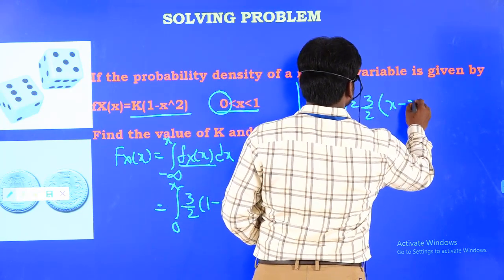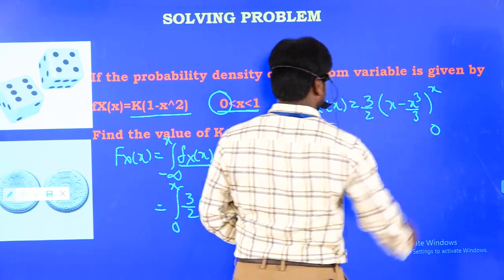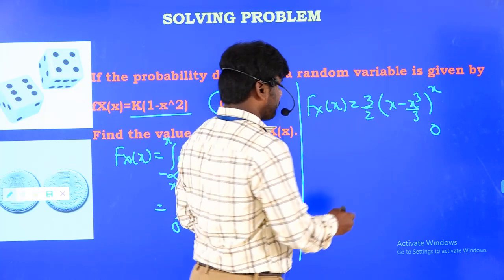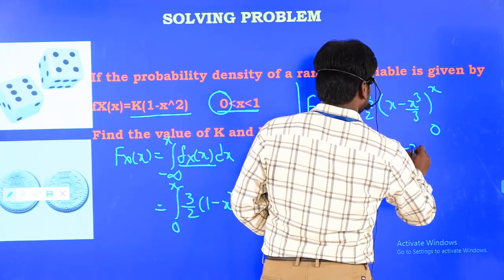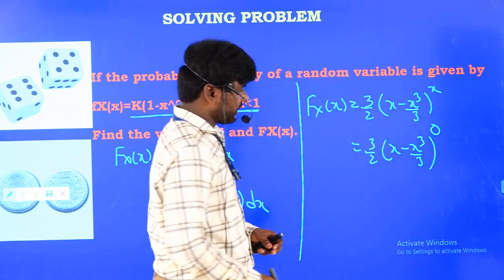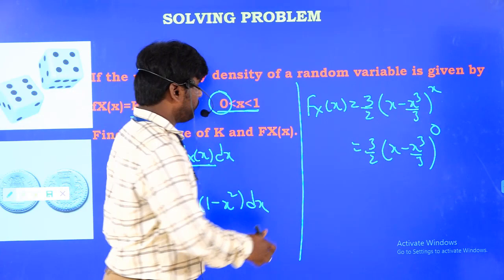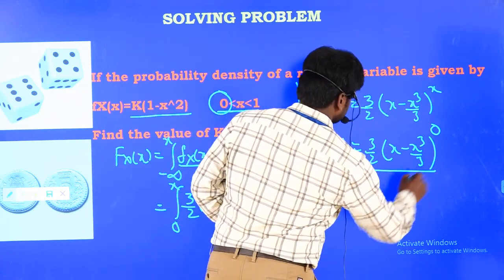This gives x minus x cube by 3, with lower limit 0 and upper limit x. So the value of F_X(x) is equal to 3 by 2 into (x minus x cube by 3), and the lower limits are 0 minus 0, so I leave it like that. So now my final value is F_X(x) equal to this one.